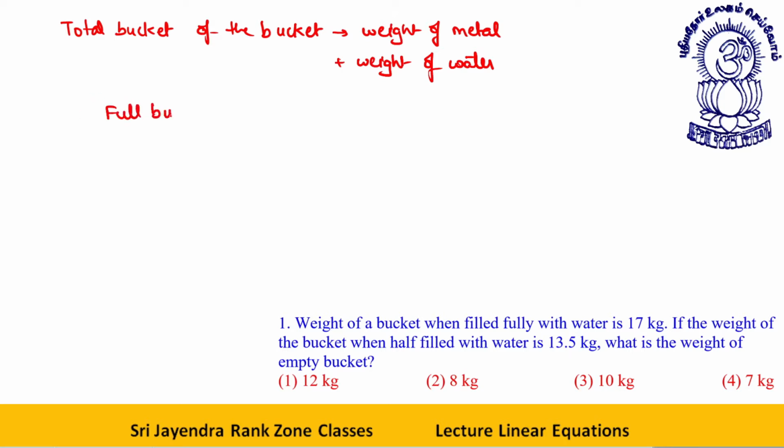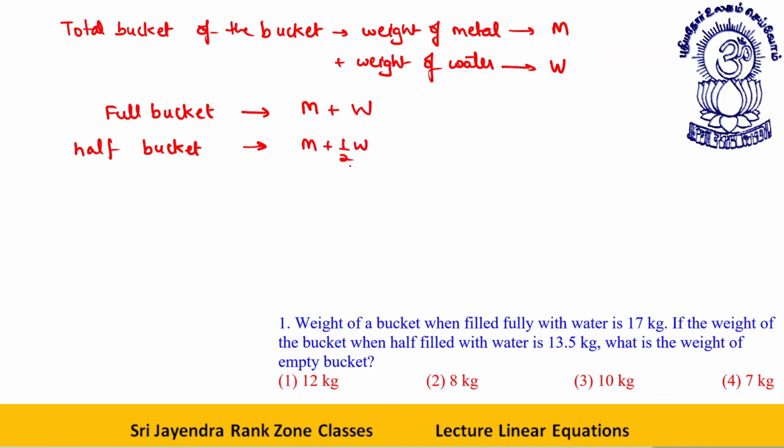Full bucket. Let's say weight of water is W and weight of metal is M. Full bucket means metal plus full water. What does half bucket mean? Half bucket means metal plus half water.